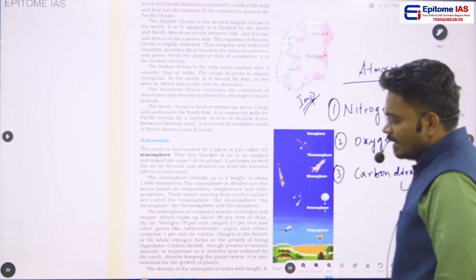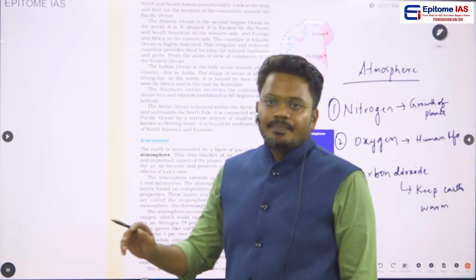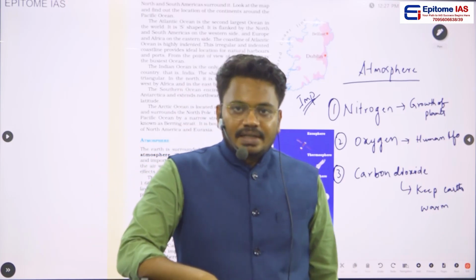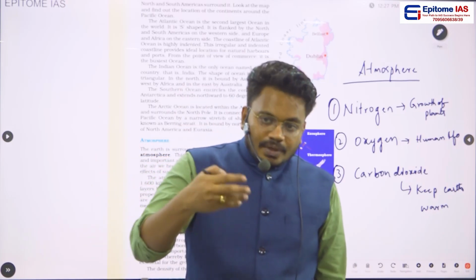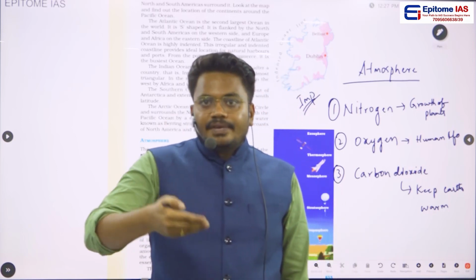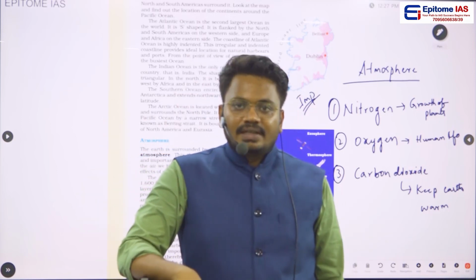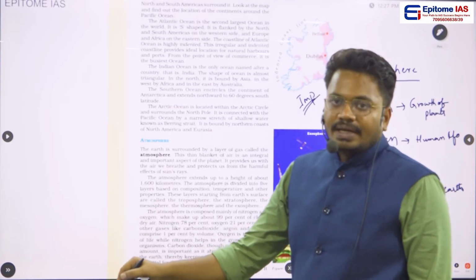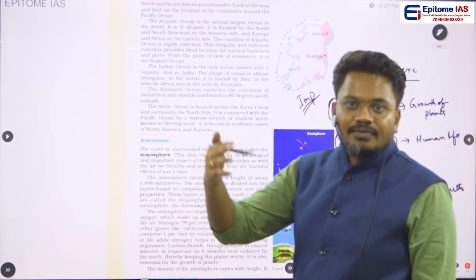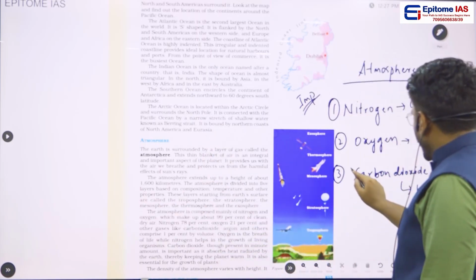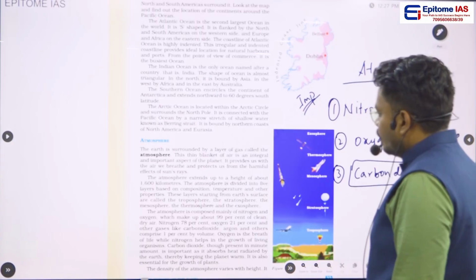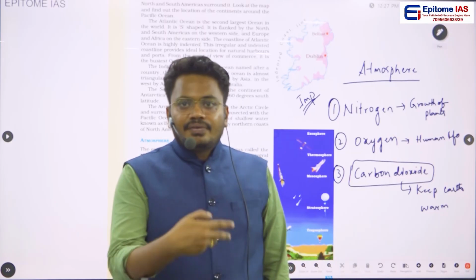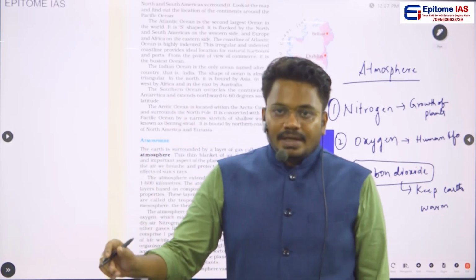So if you see the important characteristic of this carbon dioxide, from sun we know that we will be getting incoming solar radiation, and from the earth the heat will be radiated back, and we call it terrestrial radiation. Okay, so we'll be learning what is incoming solar radiation and what is meant by terrestrial radiation in further classes. But we tell that carbon dioxide is a harmful gas, but because of the presence of this carbon dioxide, life existence was very easier.